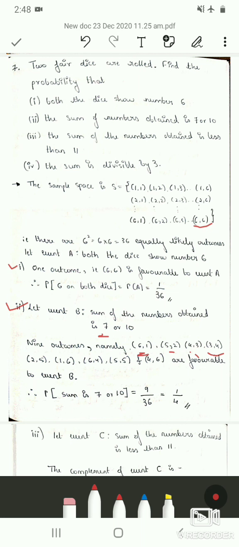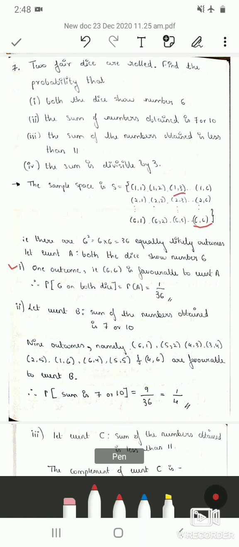So they are two different outcomes. So 5 plus 2 and 2 plus 5 is again 7, 6 plus 1 and 1 plus 6 is again 7, 6 plus 4 is 10, 5 plus 5 is 10, and 4 plus 6 is 10. So these are all the possible outcomes which result in the sum as either 7 or 10.